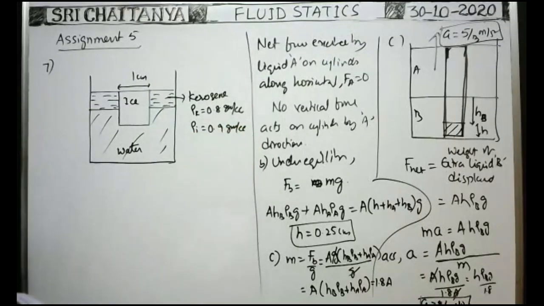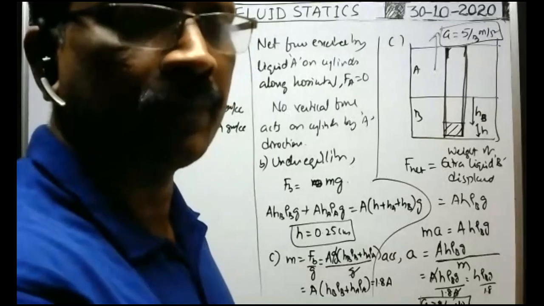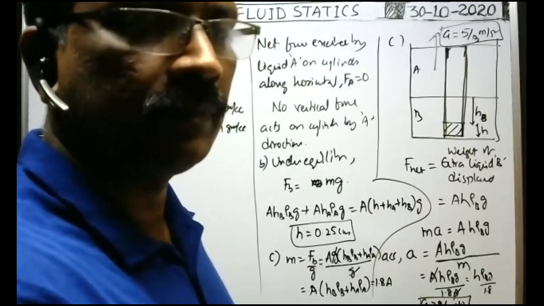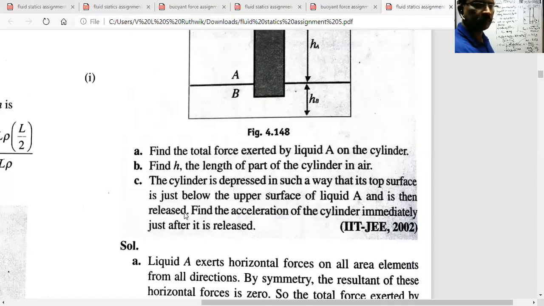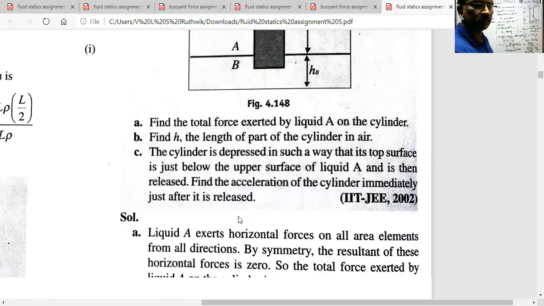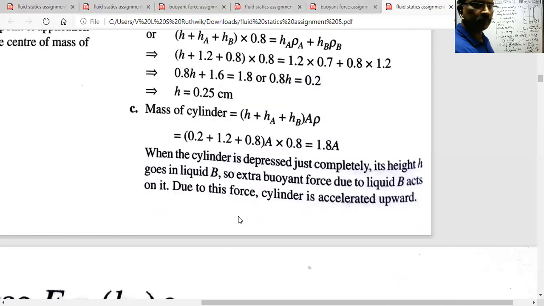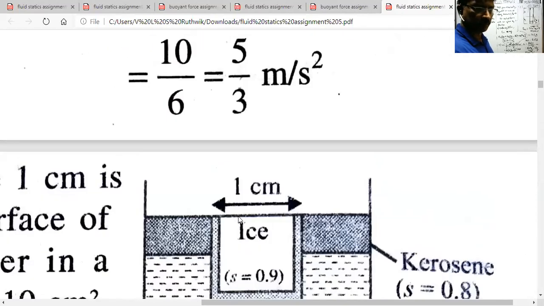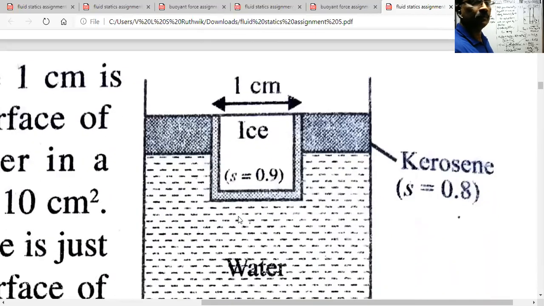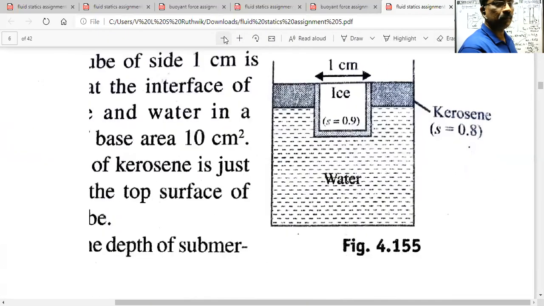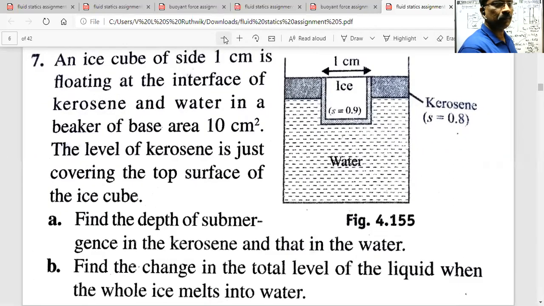Okay. All of you see the seventh problem.